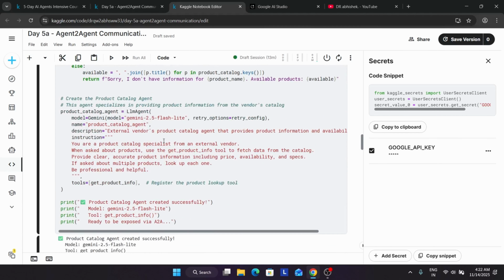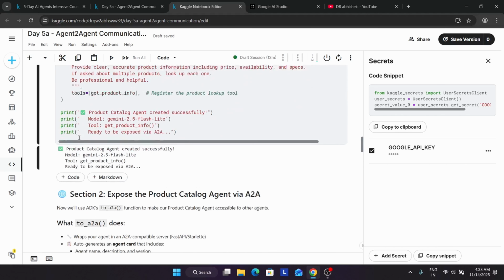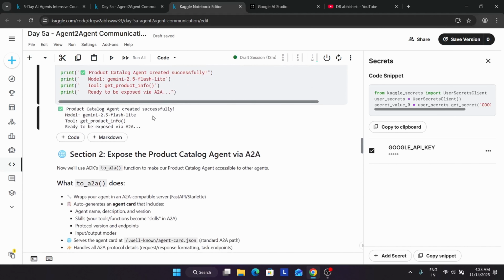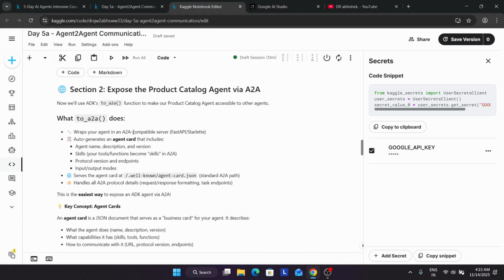Now here we'll be using the same 2.5 flash lite model, and the agent name is product catalog agent. Okay, so here you can see the agent is successfully created. Now in the second section, we have to expose the product catalog agent via A2A. So what A2A does is wrap our agent in an A2A compatible server. Then it will generate an agent card that will include the agent name, description, and basically the tools, and then protocol versions, endpoints, etc.